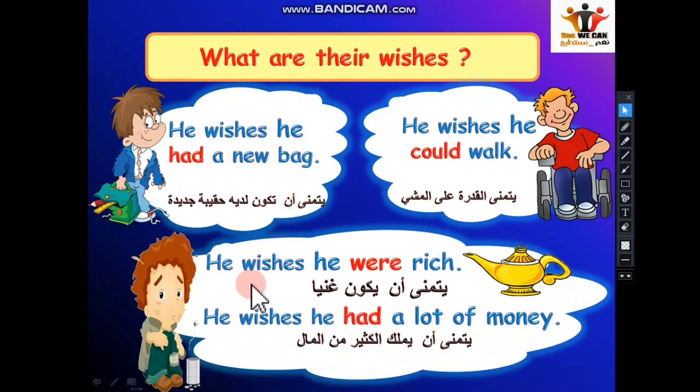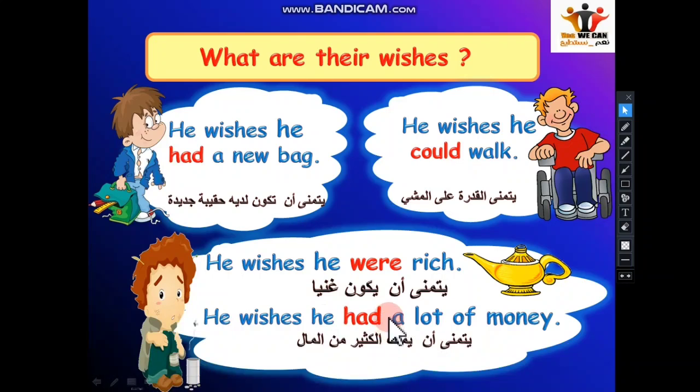Then number 3, he wishes he were rich, and he is not rich in the present situation. Then the next one, he wishes he had a lot of money, which means he doesn't have a lot of money right now. So here, he cannot walk, he wishes he could walk. He doesn't have a new bag, he wishes he had a new bag. He is not rich, he wishes he were rich. He doesn't have a lot of money, he wishes he had a lot of money.